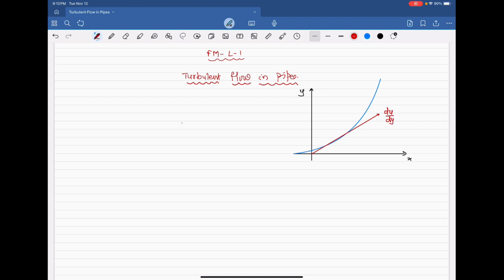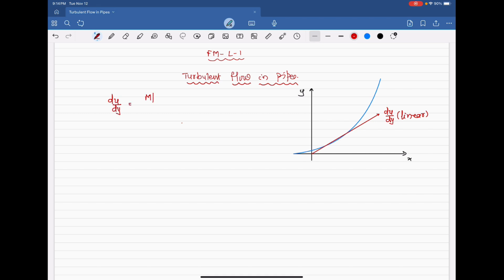du by dy, this is linear. What is du by dy? u is the velocity, y is the distance from the wall of the pipeline. Then du by dy has the dimensions.